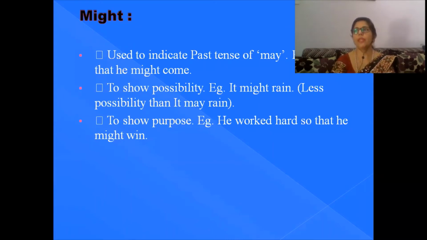So if there is remote possibility, then you use might. To show the purpose also, he worked hard so that he might win. So in past tense, you have seen that we are using might, and in the present tense, we used may.